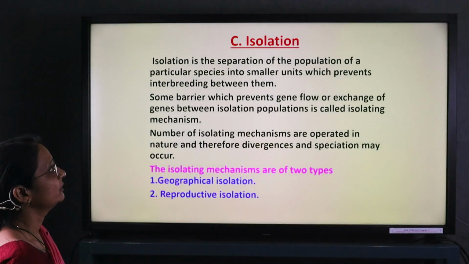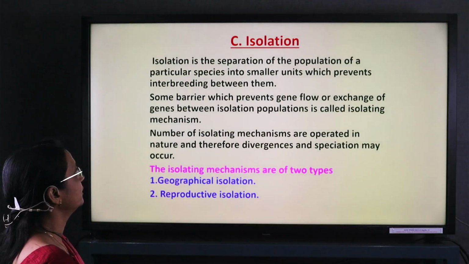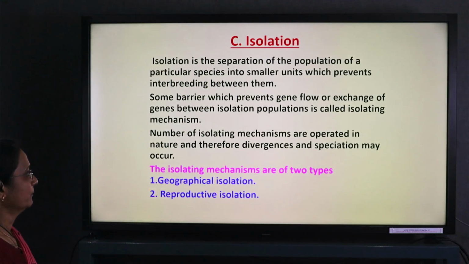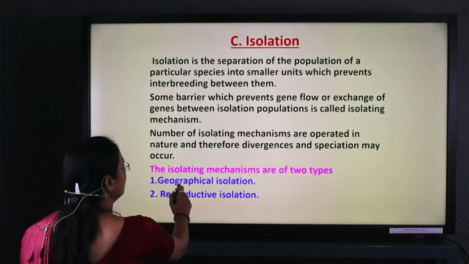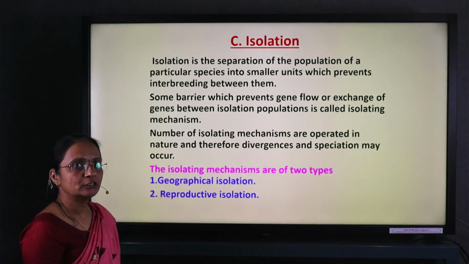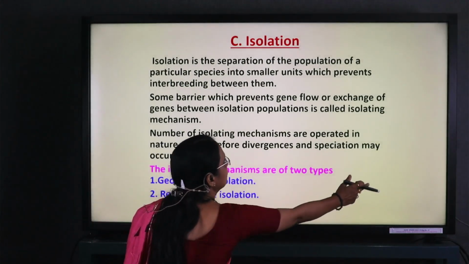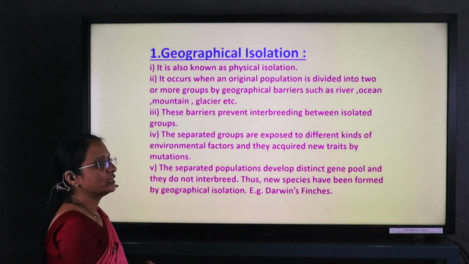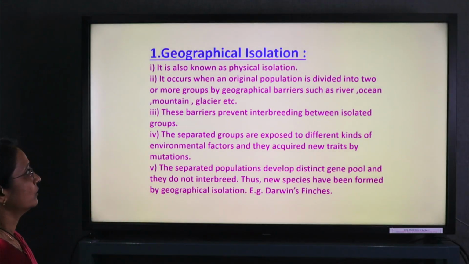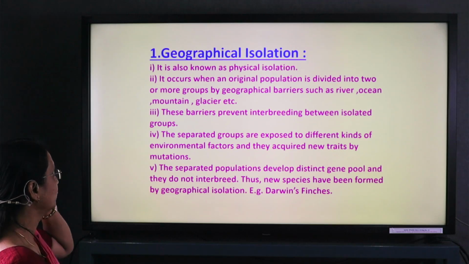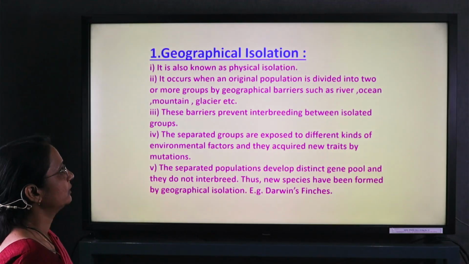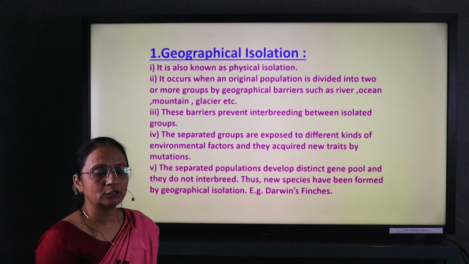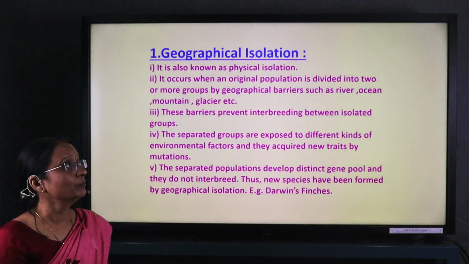Isolation is the separation of the population of a particular species into smaller units, which prevents interbreeding between them. Geographical and reproductive isolation are the two main types. Geographical isolation, also known as physical isolation, occurs when an original population is divided into two or more groups by a geographical barrier, such as a river, ocean, mountain, earthquake, or flood.